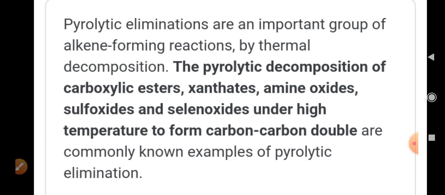Carboxylic esters, xanthates, amine oxides, sulfoxides and selenoxides under high temperature undergo pyrolytic decomposition to form a carbon-carbon double bond, and these are typical examples of pyrolytic elimination reactions.